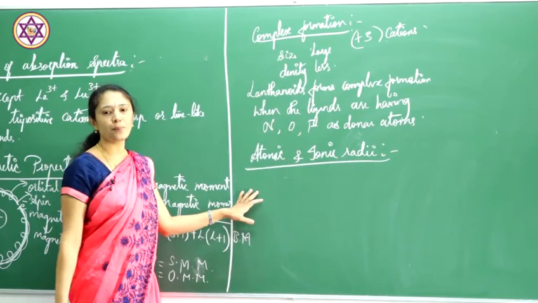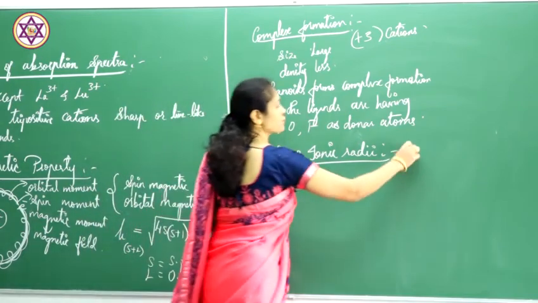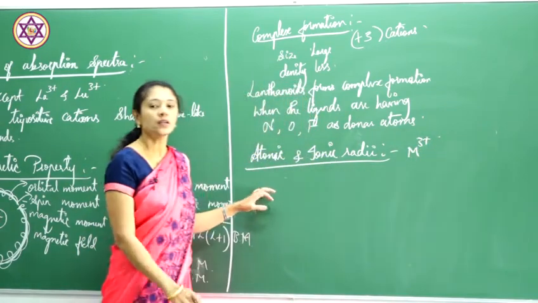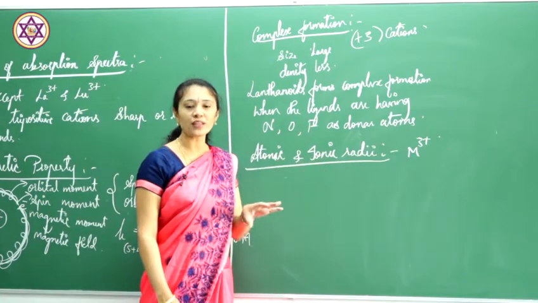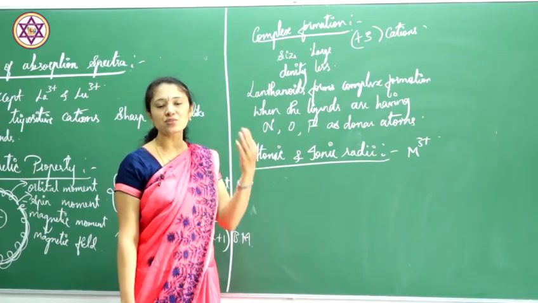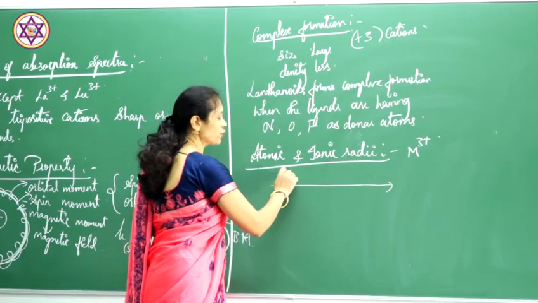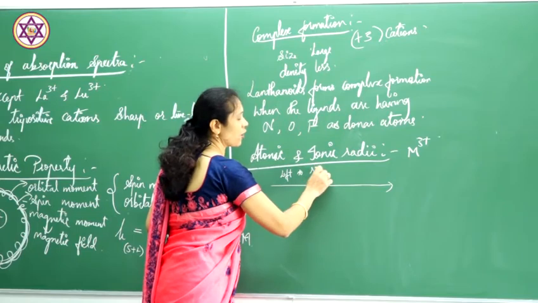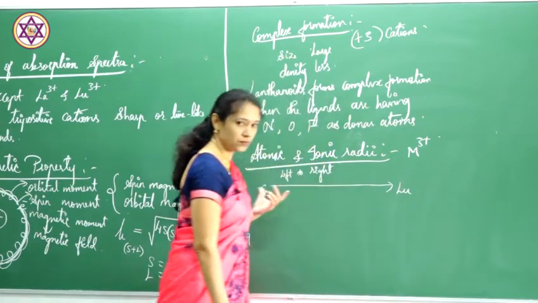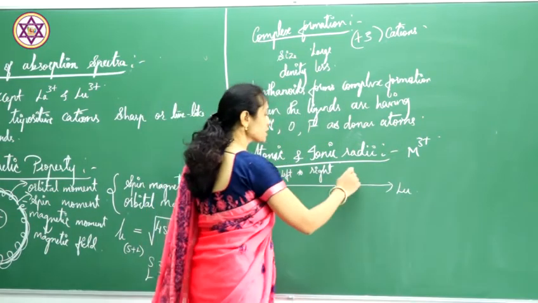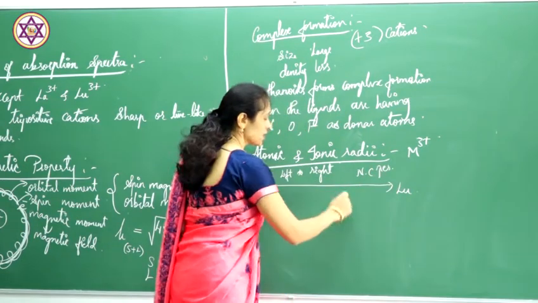I am taking the atomic and ionic radii of tripositive elements, that is M3+ ions. You all know that along the period and down the group, something happens to the atomic and ionic radii. When I move along the period, from left to right, from cerium to lutetium, there is an increase in nuclear charge.